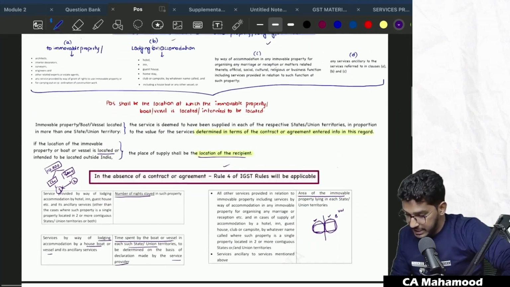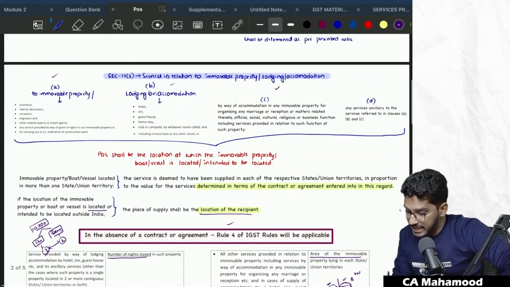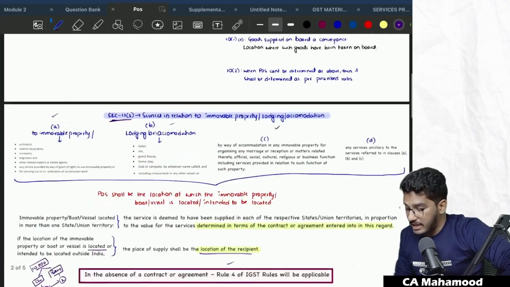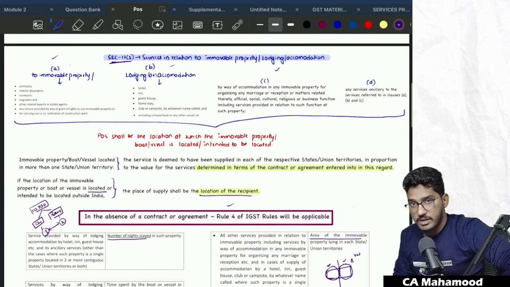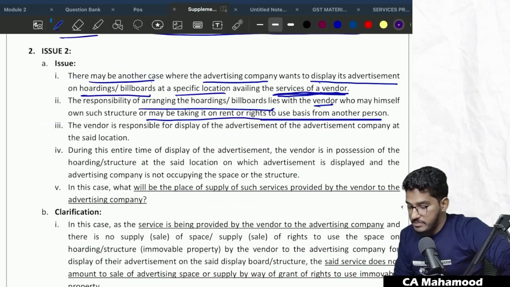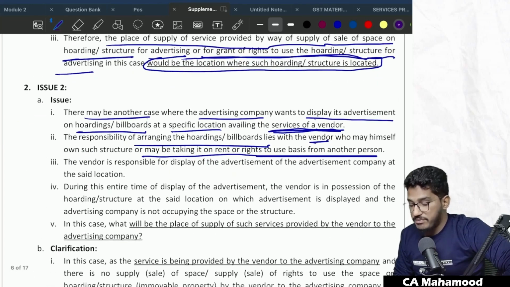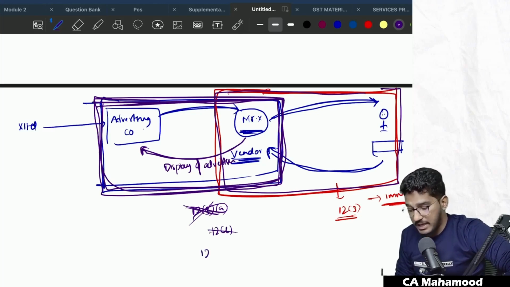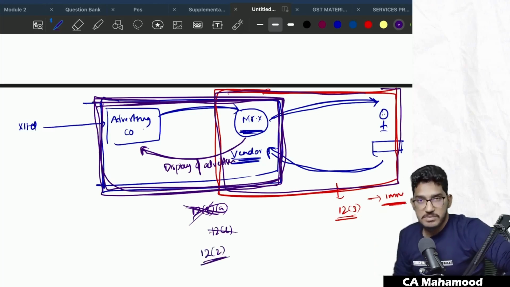So if you see here, in case of services, first we will look whether there is any specific category, like 12 subsection 3, which is talking about immovable property, 12 subsection 4 catering, 12 subsection 5 training and performance appraisal. If the service is not falling under any of these categories, then we'll come to the residual clause, which is 12 subsection 2. Here, display of advertisement services is not covered under any specific category. So the service between the advertising company and this vendor Mr. X, which is display of advertisement, will not get covered under any of the specific categories. Since it is not, it will go to the residuary clause, which is 12 subsection 2.